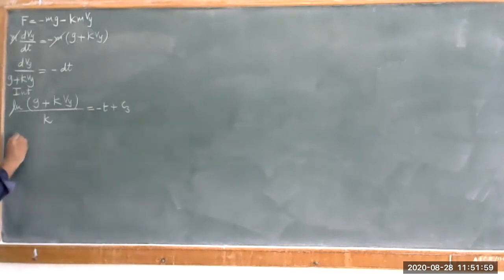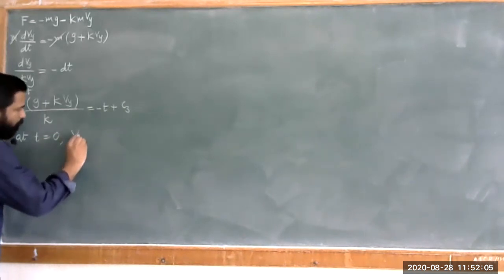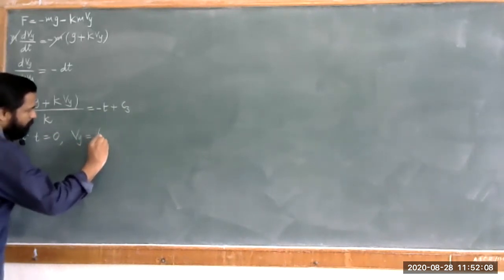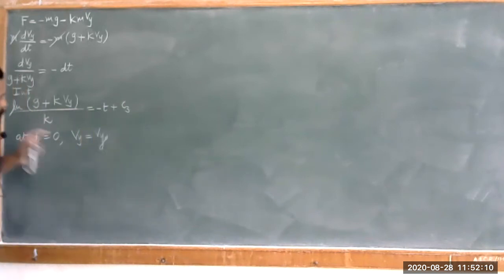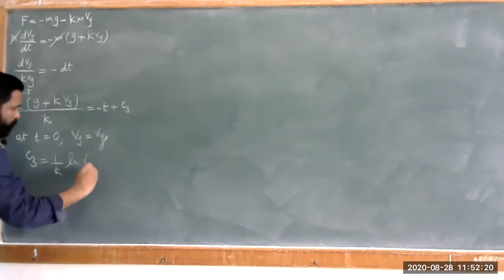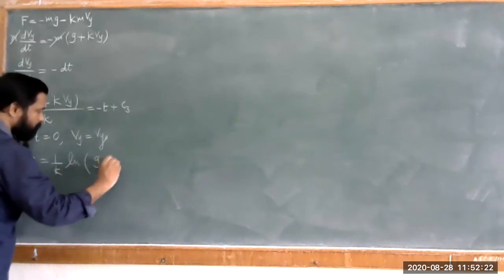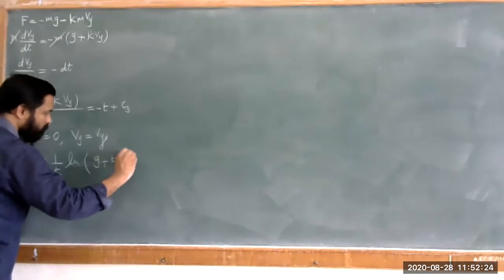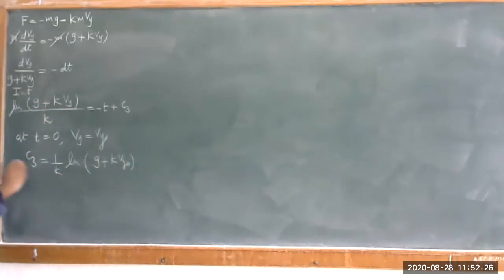So use the initial conditions: at t equal to 0, your velocity Vy is the initial velocity, Vy naught. As t is equal to 0, the value of c3 takes the form 1 upon k into ln of (g plus k Vy naught). So this is your condition. Just use this C3 in the above equation.